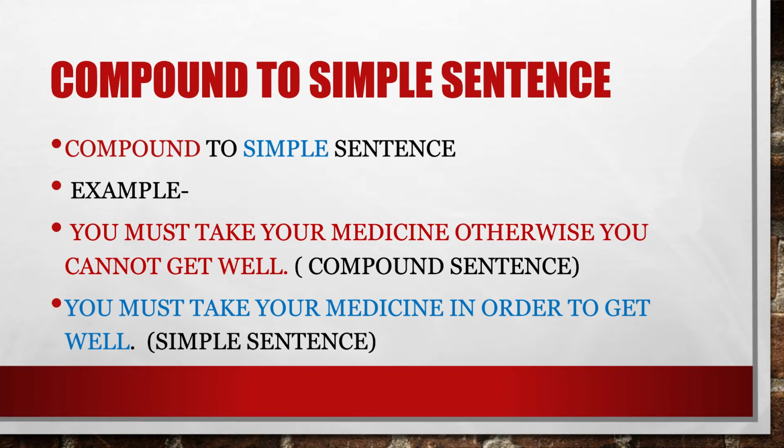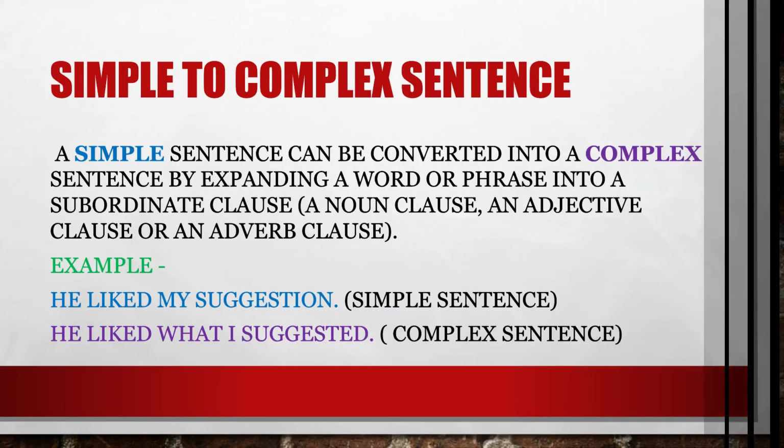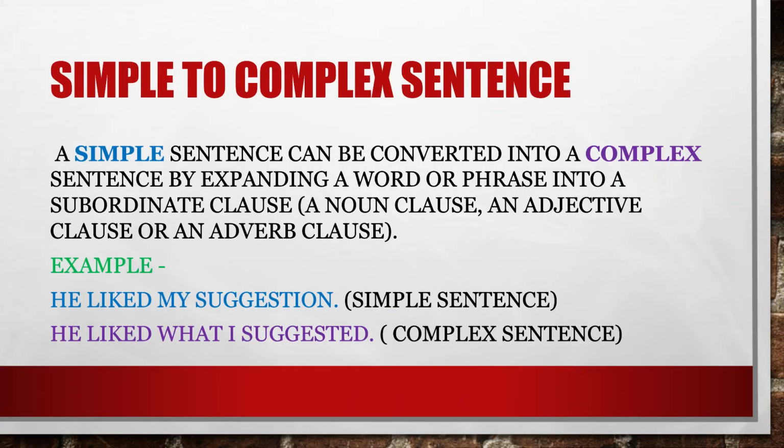It's a simple sentence. Likewise, a simple sentence can be converted into a complex sentence by expanding a word or phrase into a subordinate clause, which can be a noun clause, an adjective clause, or an adverb clause. Let's look at the example. He liked my suggestion. This is a simple sentence. Let's change it into a complex sentence. It will be like this. He liked what I suggested.